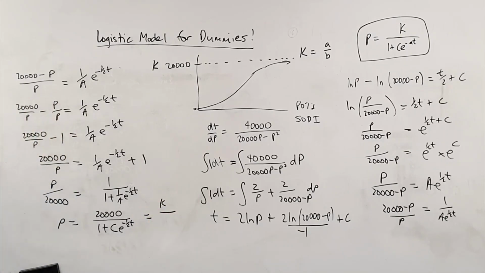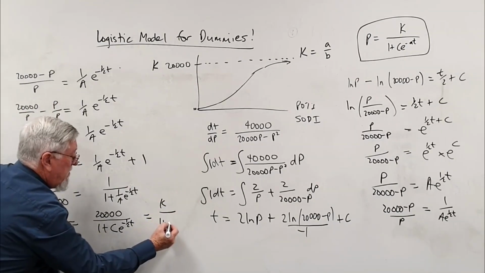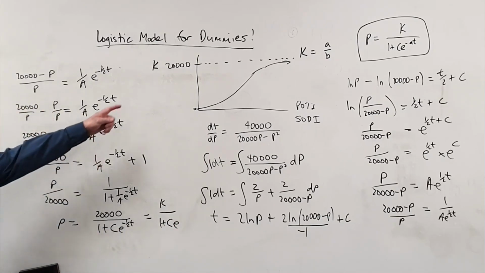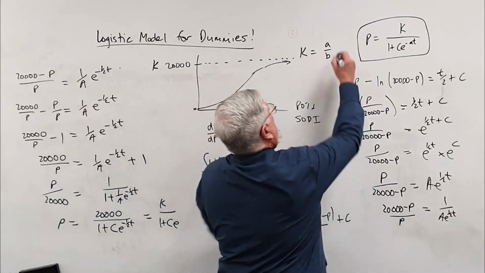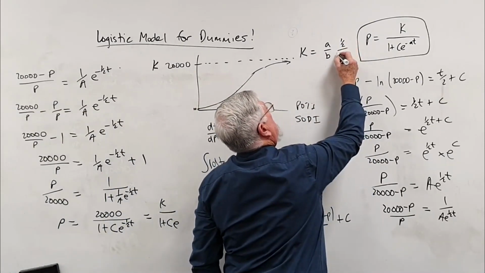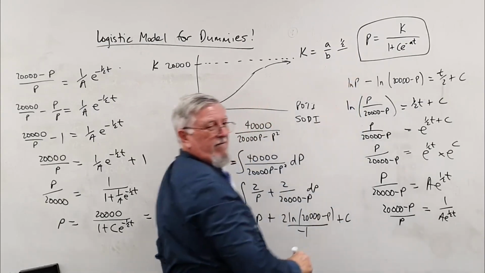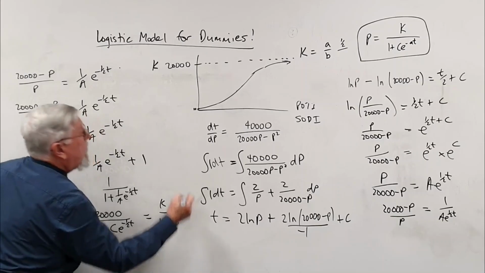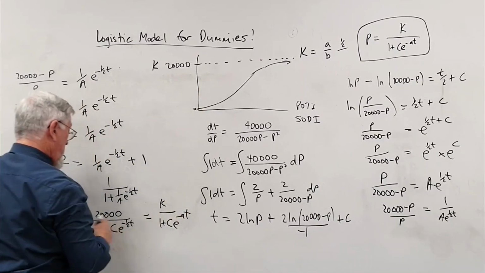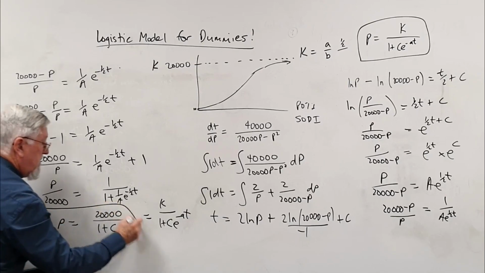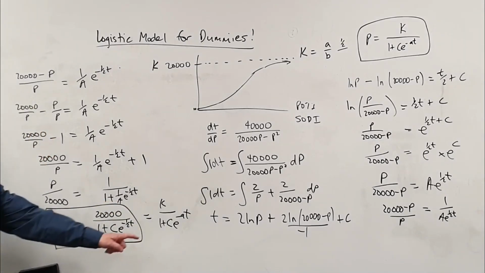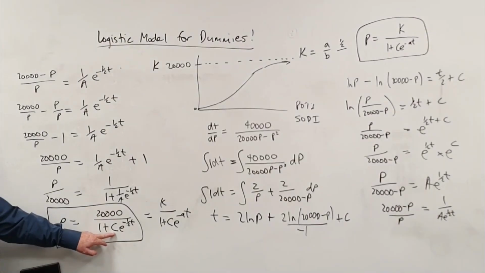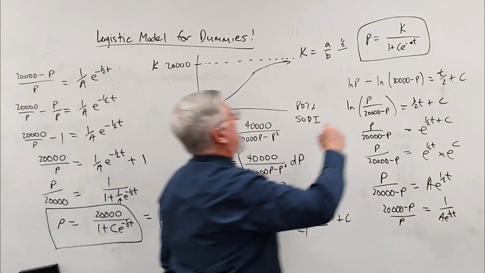Now we could have done it all with variables and not with numbers. Now we've got 1 plus some constant C, and where'd the half come from? Right back in the beginning, I said to you that A was a half. And then we figured out the B was 1 on 40,000 if I remember right. So now we've got that formula we wanted, but we've got it numerically, not in general form. But you still need what that C is.